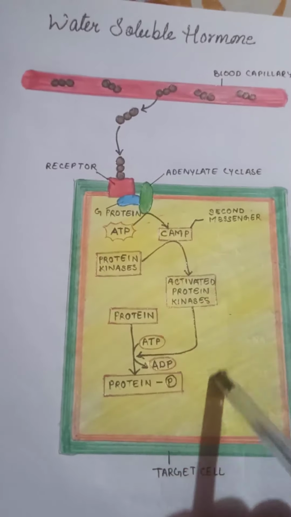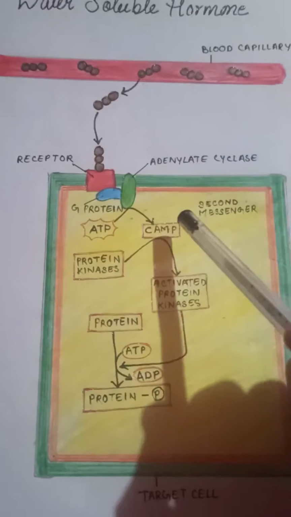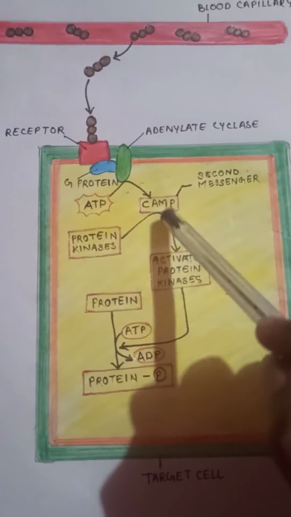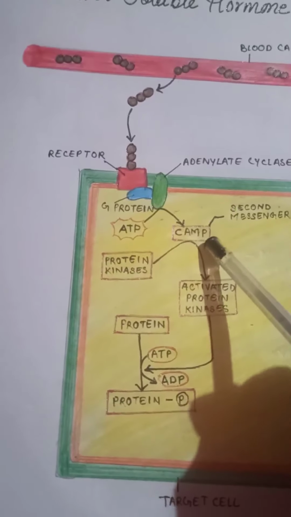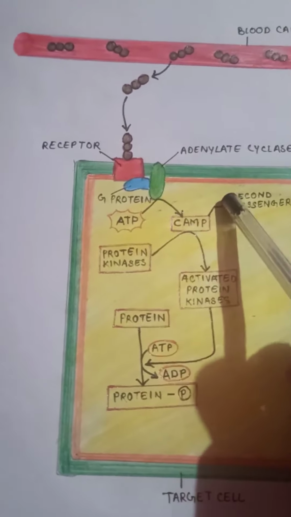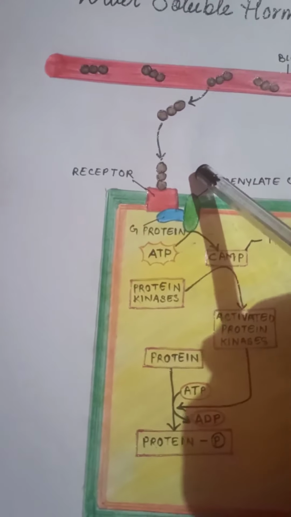This process continues, but after that the second messenger activity gets stopped by the enzyme phosphodiesterase, and phosphodiesterase acts on the cyclic AMP. The cell response will be turned off unless new hormone continues to bind to the receptors of the plasma membrane.